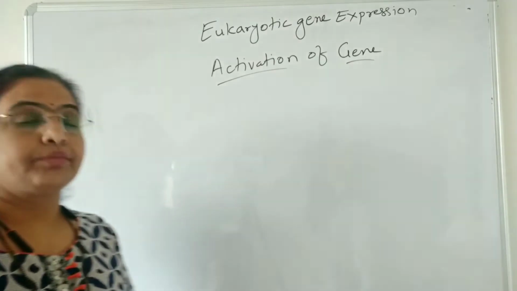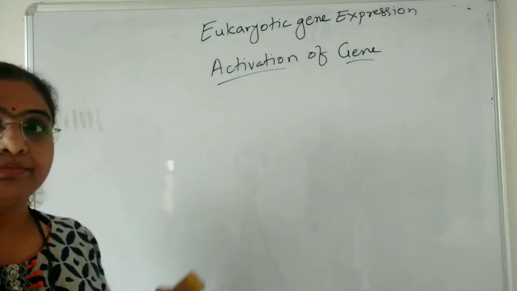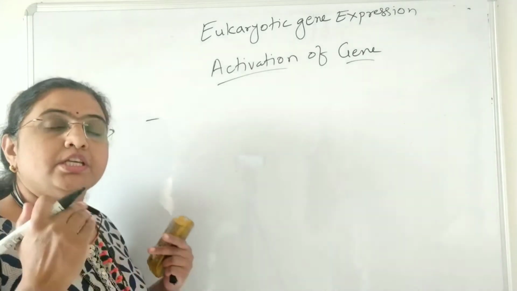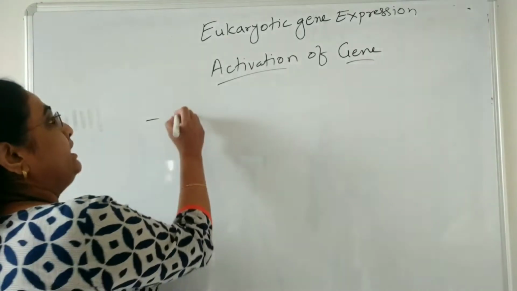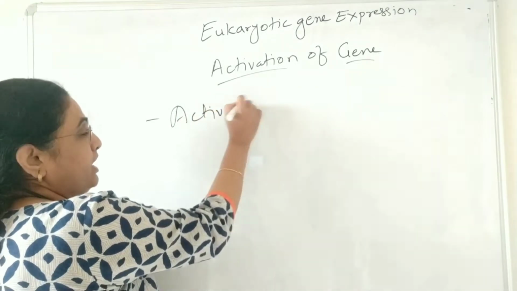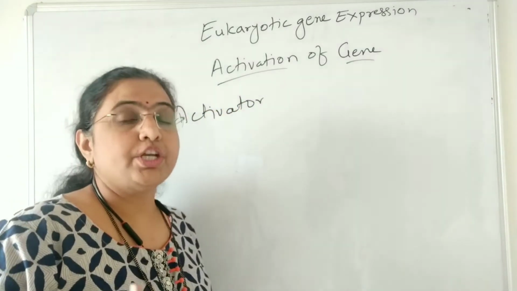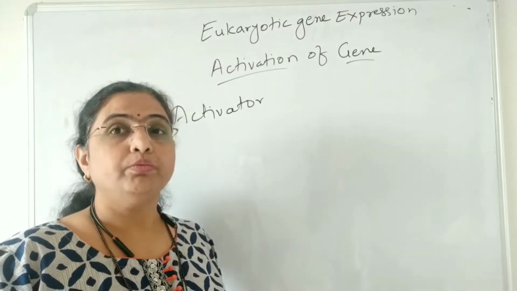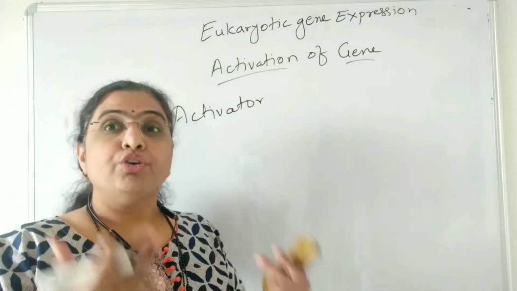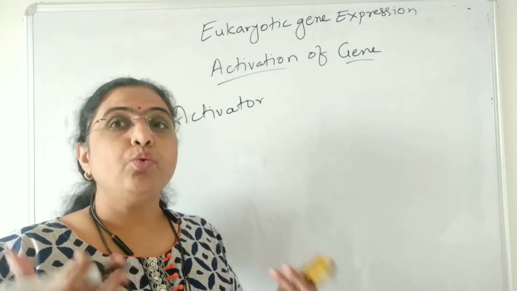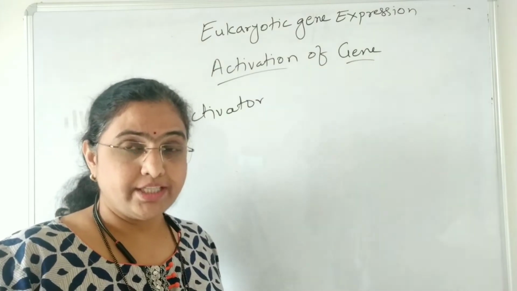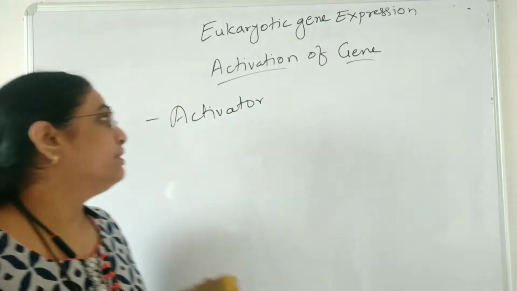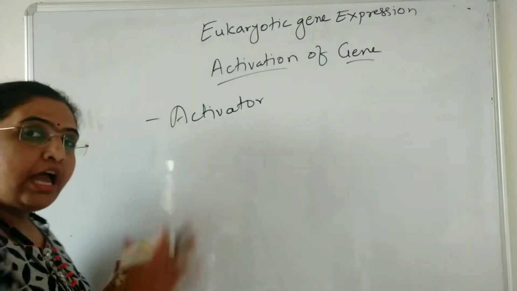Now for the activation of the genes, there is the requirement of some proteins, and that is the activator. For the activation of the gene, for the expression of the genes in eukaryotes, there is the need of activators. That is, positive regulation is required in eukaryotes for the expression of the genes. And as you are going to say that there has to be positive regulation of the genes, it means what? There is the presence of the activator.